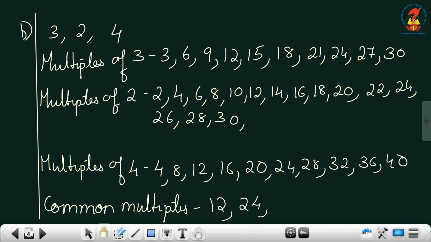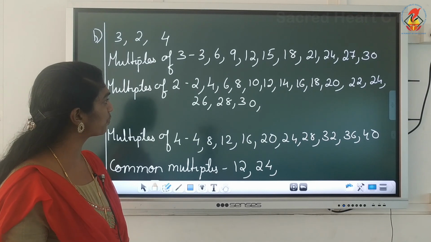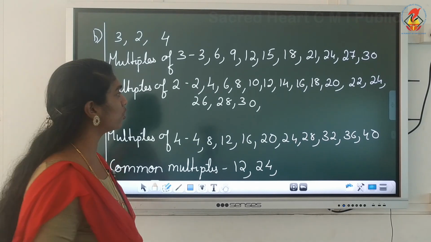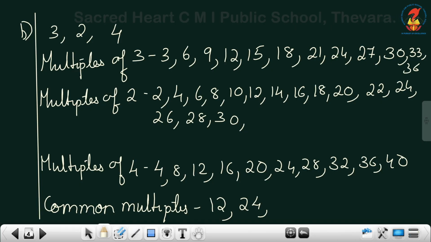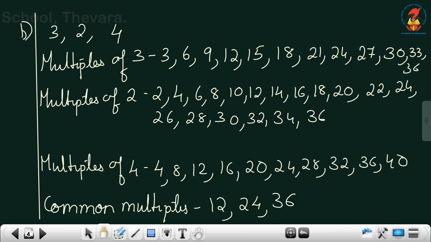Now, after 24, it's only till 30. 30 is over here in 2's table, but 30 is not coming in 4's table. So what can we do? Shall we extend a few more? I am extending 3's table. After 30, I have 33. After 33, I have 36. Here, 2's table, 32, 34, 36. I have 36 over here. So my third common multiple is 36. So the first common multiple is 12, second one is 24, third one is 36.